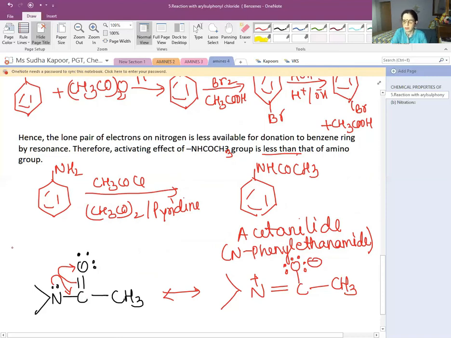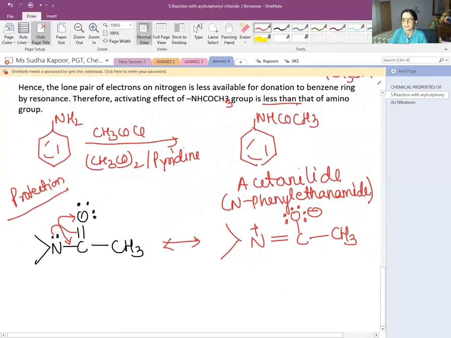So this step is basically the protection step, which helps in providing us the separate products for the para derivative. Now it is time to move to the other named reaction, that is the nitration part. Again, dear student, when we are talking about nitration, the similar thing happens there also. We will be getting three products, the ortho, meta, para product. But again, in order to get the major product, para, separately, we have to follow the protection part there also. So let's proceed to the nitration part.